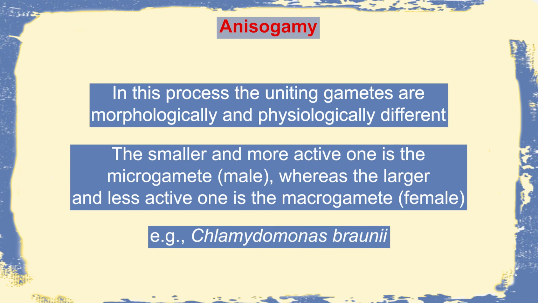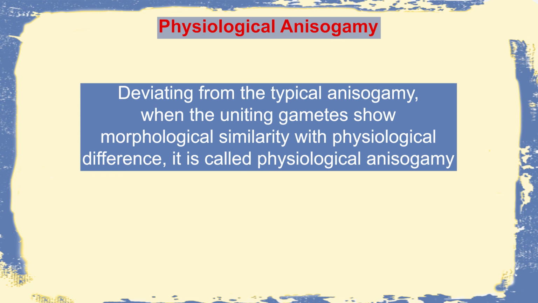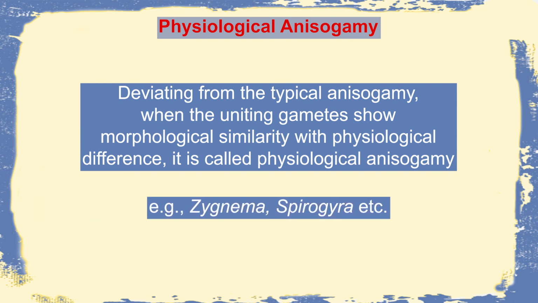Examples include Chlamydomonas braunii. Now, deviating from this type of anisogamy, there is another type called physiological anisogamy. Here, they show morphological similarity, that is, the gametes produced are more or less similar in their morphology, but physiologically they are different. Examples include Zygnema and Spirogyra. The last type, which is the most advanced one, is oogamy, and this shows more similarity with the human type of reproduction.